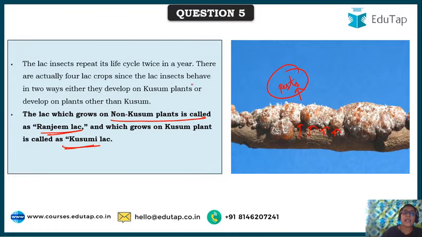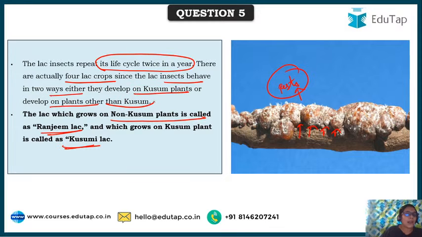Here lac insects repeat their life cycle twice in a year, so 2 times. Based on that, there are actually 4 lac crops. Since lac insects develop either on kusum plants or on plants other than kusum, for kusum plants there are 2 life cycles, and they have their own terms and terminology.